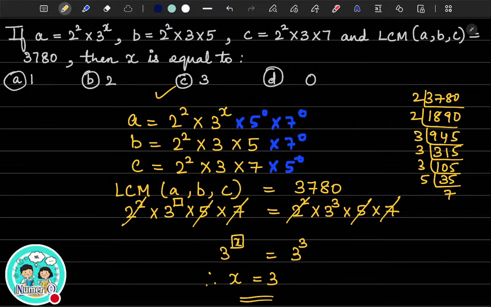So always remember, whenever you have to take the least common multiple, take the highest power of all the factors. I'm again going to write it here. Take the highest power of all factors. But for HCF, what you have to do? Lowest power of only the common factors. But for the LCM, you have to take the highest power of all the factors. Okay.